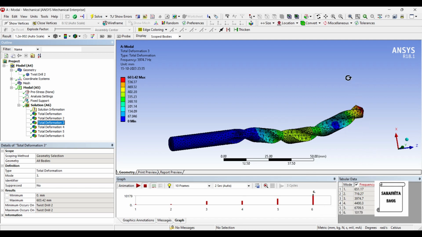So you can obtain the same amount of deformation, higher frequencies, which is better because it is difficult to attain higher natural frequencies. So if given a choice, you would have to choose carbon steel because it is giving you better frequencies. There are higher frequencies and lesser or equal deformation as compared to stainless steel.